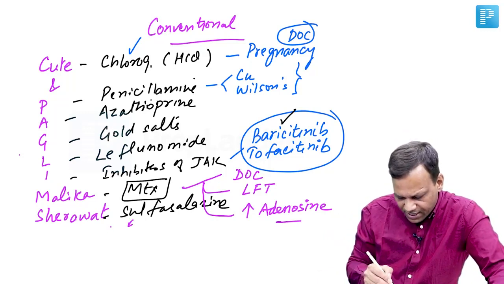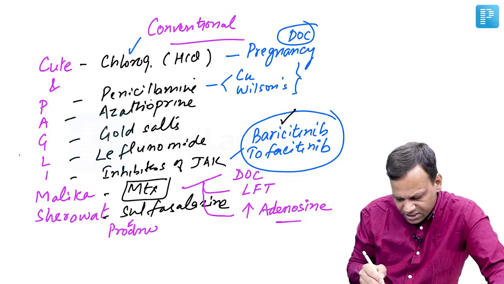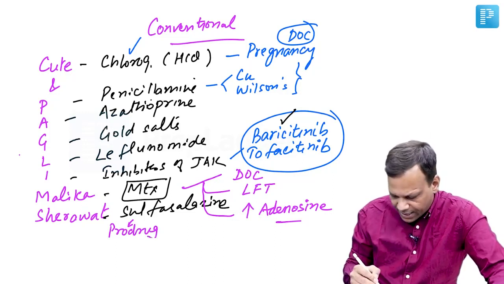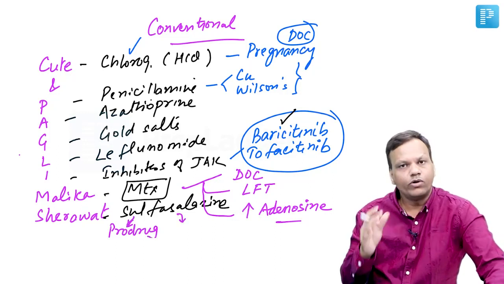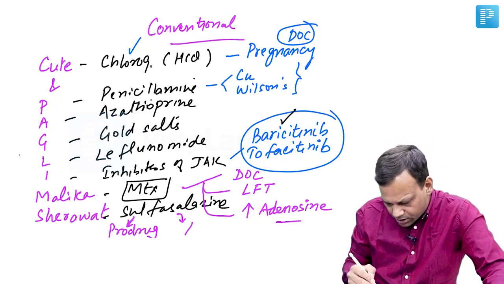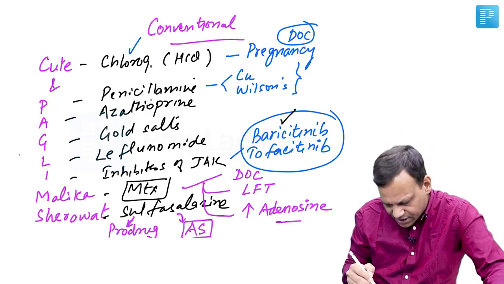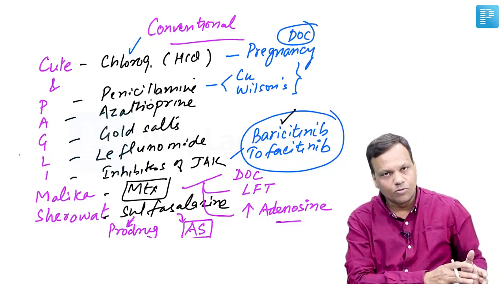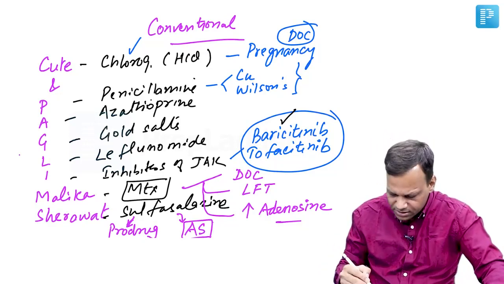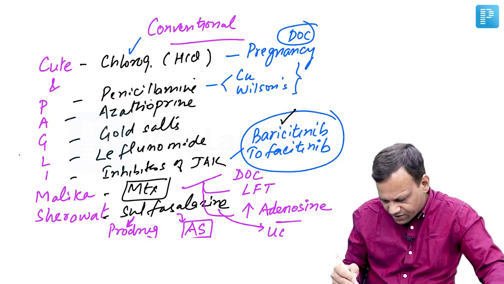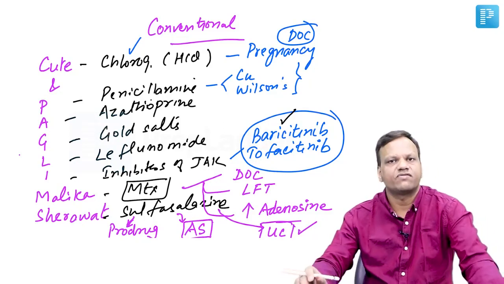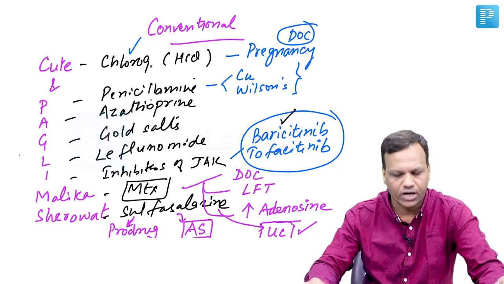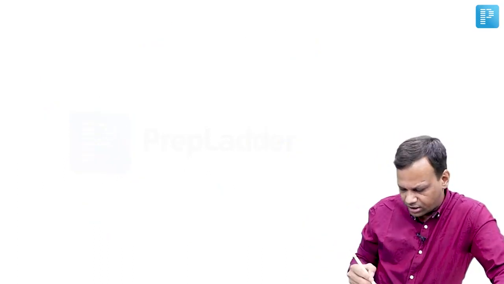Important points: number 1, it is a prodrug, metabolized to an active product. Second, it is the only DMARD which can also act as a disease modifying agent in ankylosing spondylitis. The third use is ulcerative colitis. So these are the conventional DMARDs.